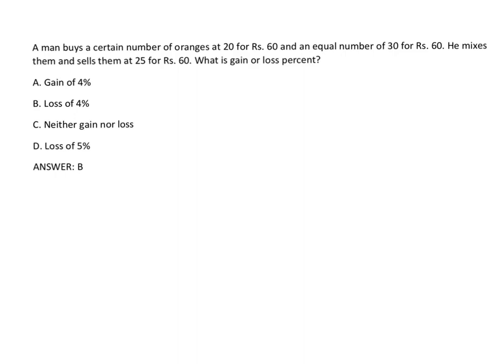A man buys a certain number of oranges at 20 for 60 rupees and an equal number at 30 for 60 rupees. He mixes them and sells them at 25 for 60 rupees. Then what is the gain or loss percentage? First of all, he is buying 20 oranges for 60 rupees, so first find out the average cost. 20 oranges for 60 rupees, 30 oranges for 60 rupees, which means each orange costs 3 rupees for the first, and 2 rupees for the second. The average cost of both of them is 2.5.